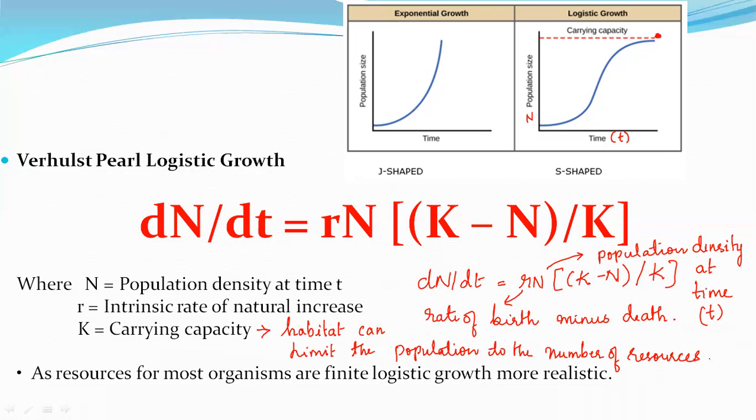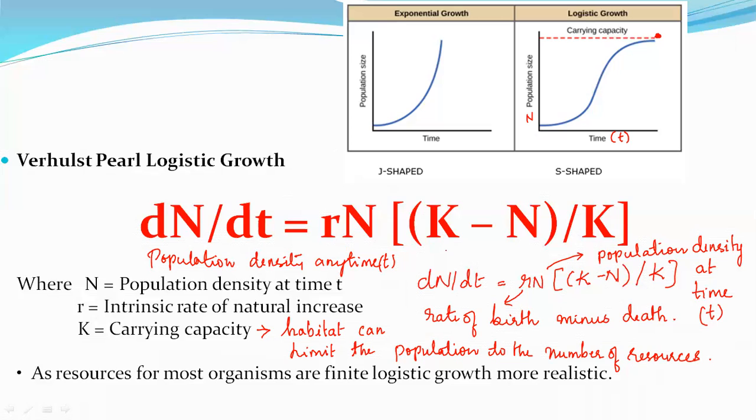So this is denoted by K. Here dN by dt is the population change at any time t. r is the intrinsic rate of natural increase, N is the population size, K is the carrying capacity.